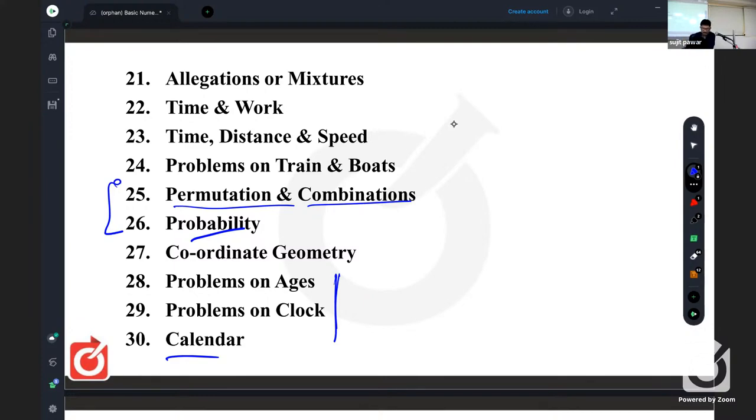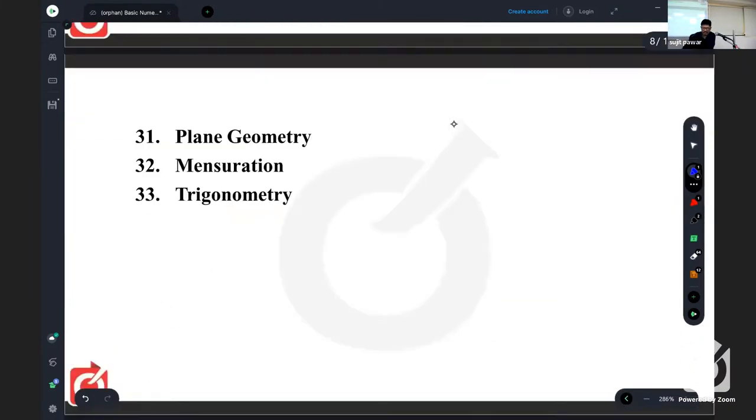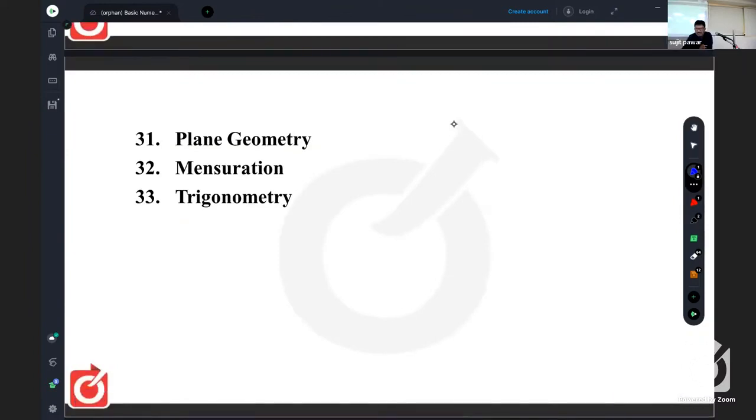After this, the last 3 are plane geometry, that is point, ray, line, segment, plane, starting from that, then triangle, quadrilaterals, circle, polygons. That is 2-dimensional, so that is plane geometry. That is area, perimeter, and area related to those. You should know formulae. Mensuration, that is computation of surface area and volume. That is 3-dimensional.